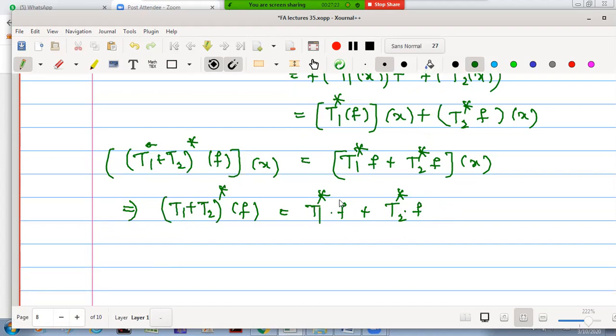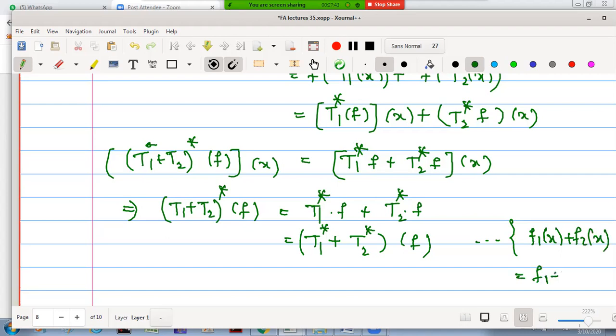Now this T1 star f plus T2 star f, one can write as (T1 star plus T2 star) operated on f. Why? Very similar to this, F1x plus F2x is written as (F1 plus F2) operated on x.